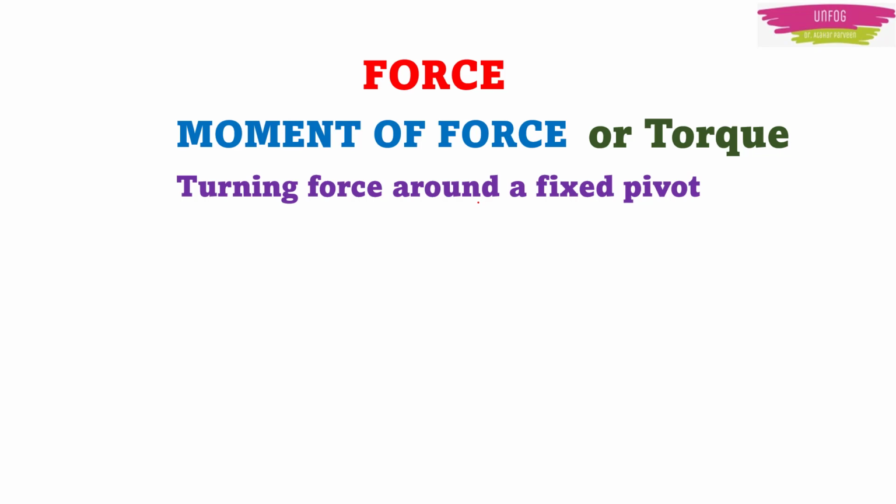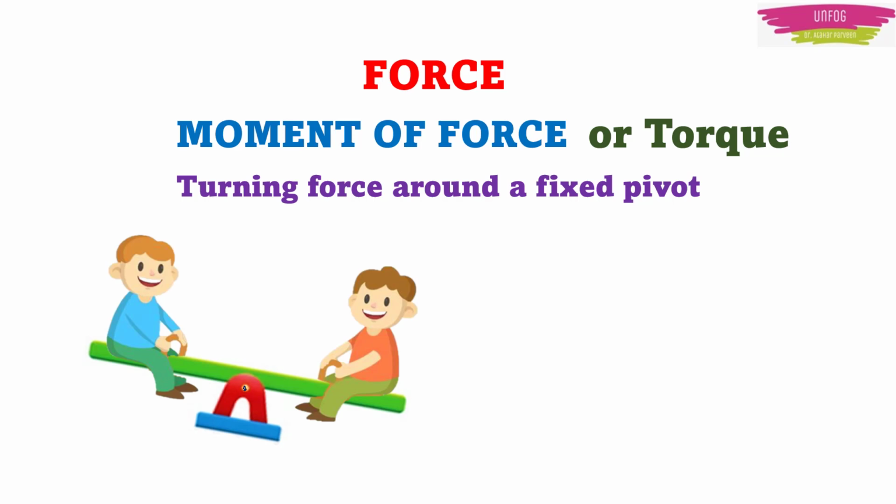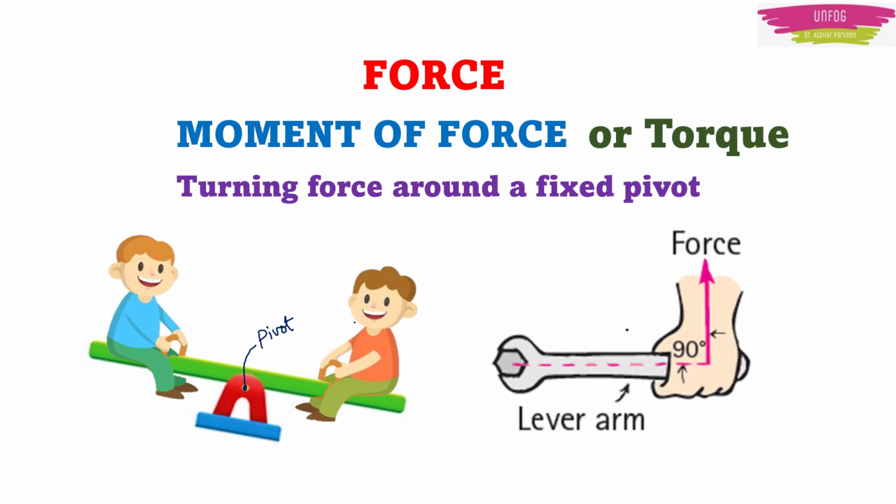Now, where do we see turning force in our daily life? Most common example is a seesaw. Here the middle point which fixes the seesaw is called the pivot. Another common example is a wrench. If you apply turning force on its arm, then this nut will rotate. Here, the middle point in the nut is the pivot point.